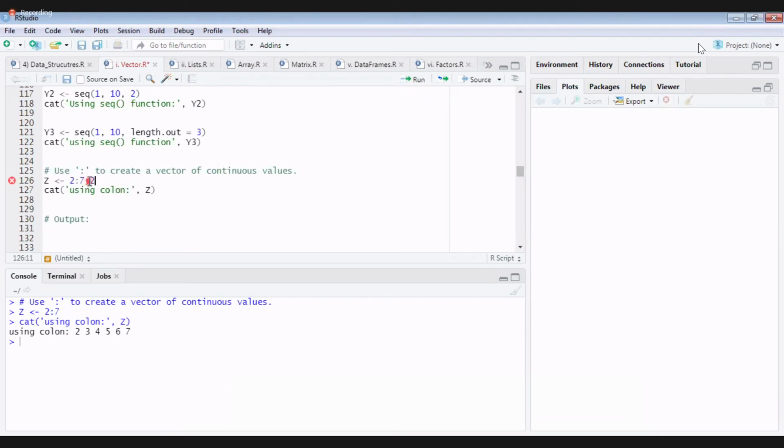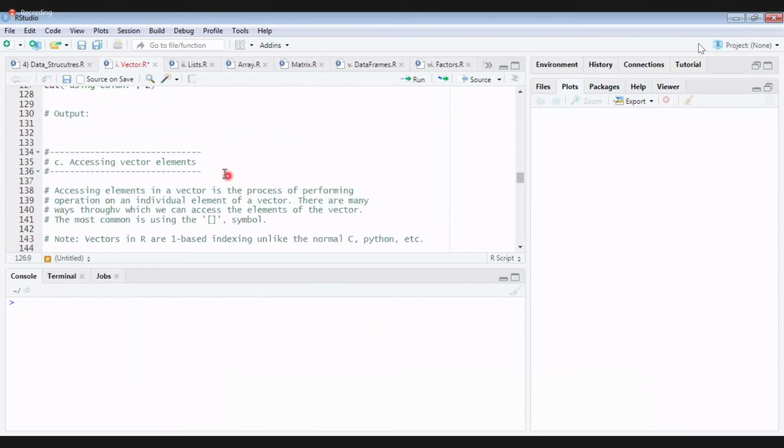Is it a step value? No, I get an error. For colon, there is nothing such as a step value. Only for seq do we have a step value. If you observe carefully, it is telling me. See here, there is a mistake. Are you able to see this red underline here? Yes? So that says it is a mistake. I don't have a step value here. That is the thing.